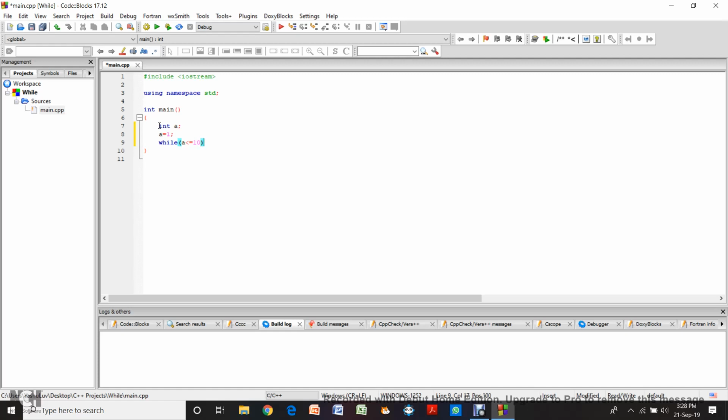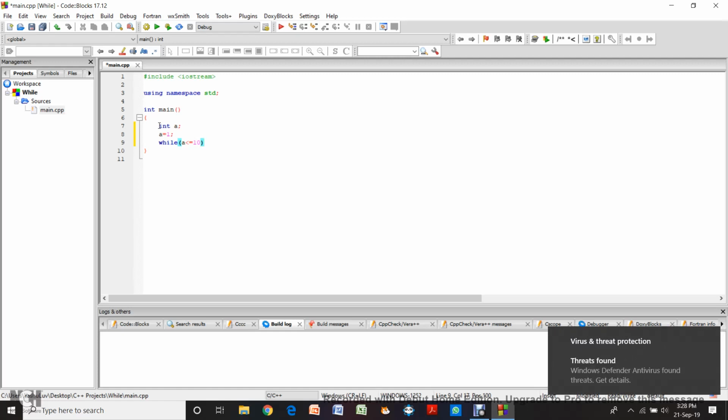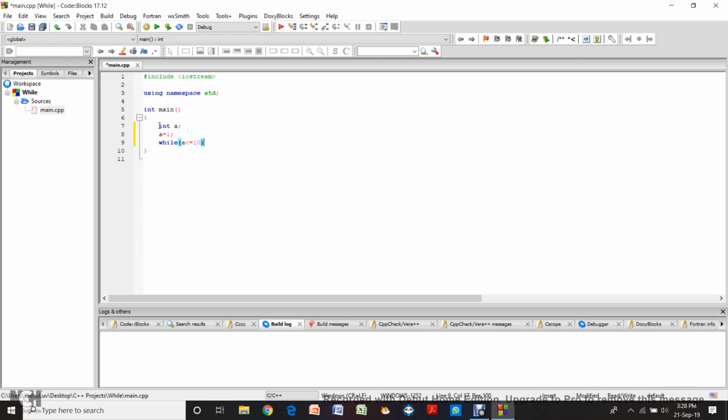In a for loop you need to have 3 statements: one is the starting point, one is the predetermined end, and one is the increment or decrement interval. After that we put these brackets.